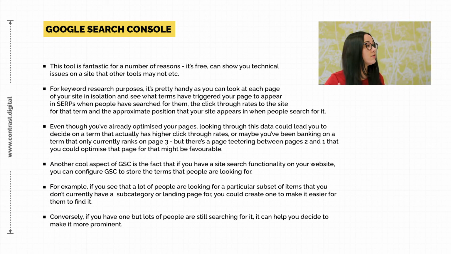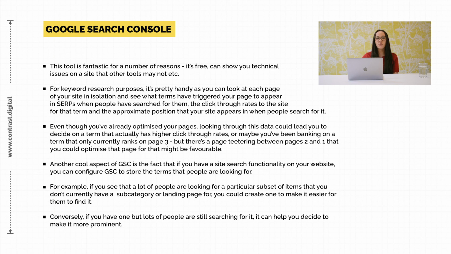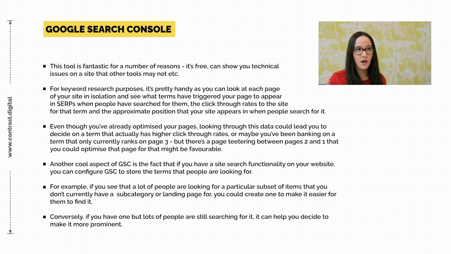Also, another cool aspect of Google Search Console for keyword research itself, I think, is the fact that if you have a search functionality on your website, so where people can look for products and that kind of thing, you will be able to see all of the terms within Search Console that people have looked for. So if you notice that lots of people are looking for a very specific thing that you thought was quite obvious on your website, maybe you could make it a little bit more prominent within your navigation or within the internal links on your website, that sort of thing. And also, if there's a particular question that people are constantly posing, then maybe you could add that to your FAQ section, or it could inspire you to write a blog about that particular topic.